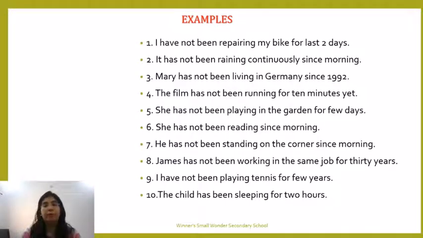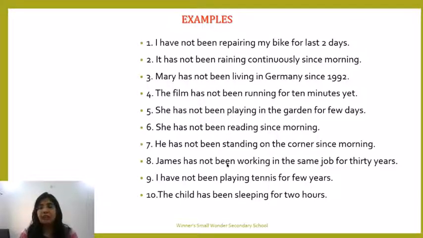The examples now. I have not been repairing my bike for the last 2 days. It has not been raining continuously since morning. Mary has not been living in Germany since 1992. The film has not been running for 10 minutes yet. She has not been playing in the garden for a few days. She has not been reading since morning. He has not been standing on the corner since morning.